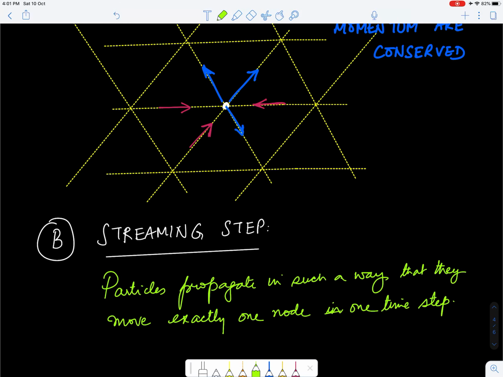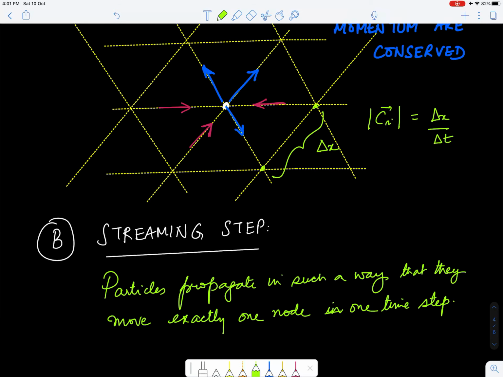So if I say that the distance between, let's say, two nodes, I don't want to confuse with the coordinate system, but let's say this distance is delta x, then the velocity magnitude allowed is going to be precisely delta x by delta t, so that when they move along any direction with the velocity ci, they will move one lattice node. So delta x is the distance that they will travel.